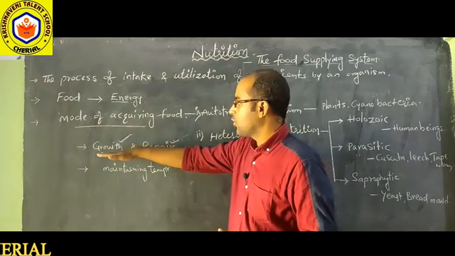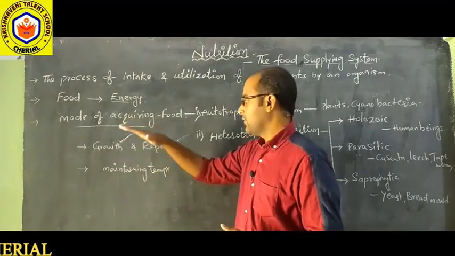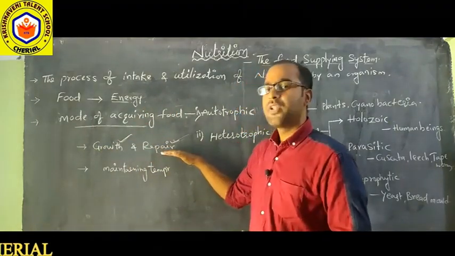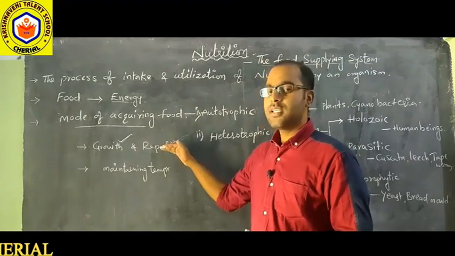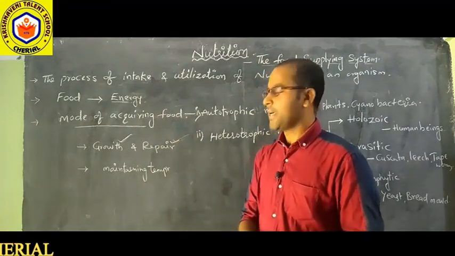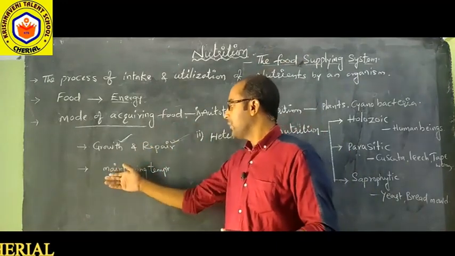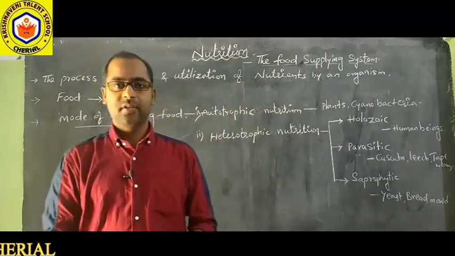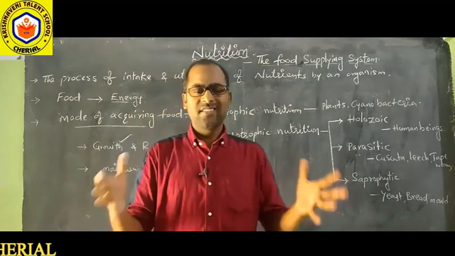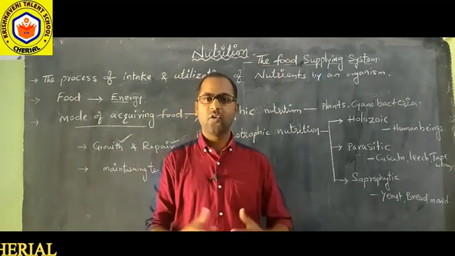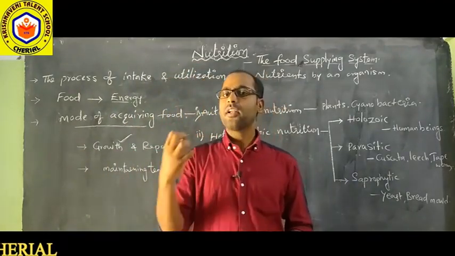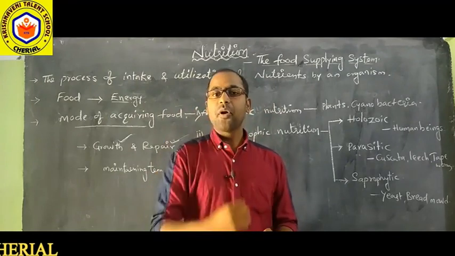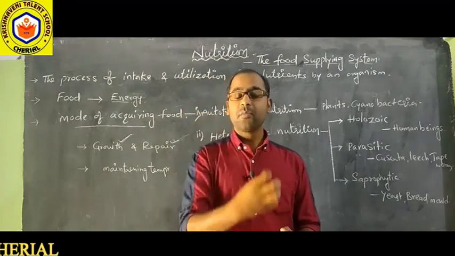So for the growth of the body as well as for the repair, food is needed. And one more thing is that it is needed for maintaining body temperature. If you take the example of human beings, we maintain a stable, constant body temperature.